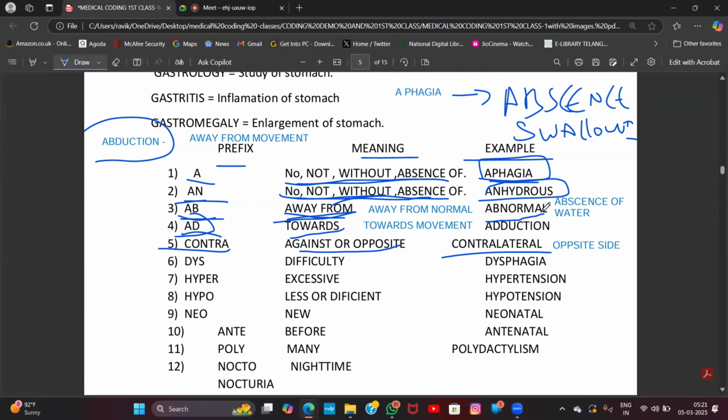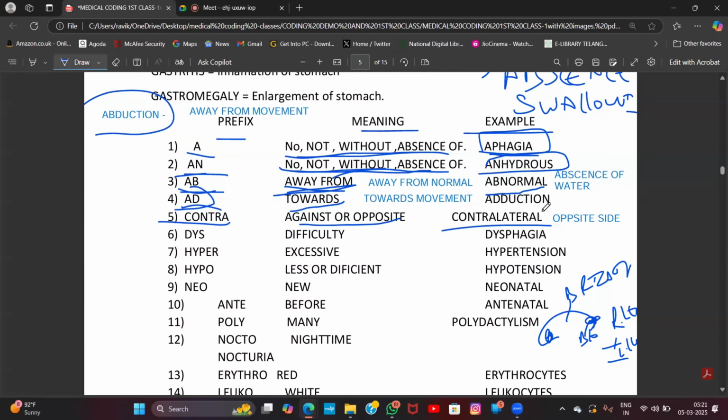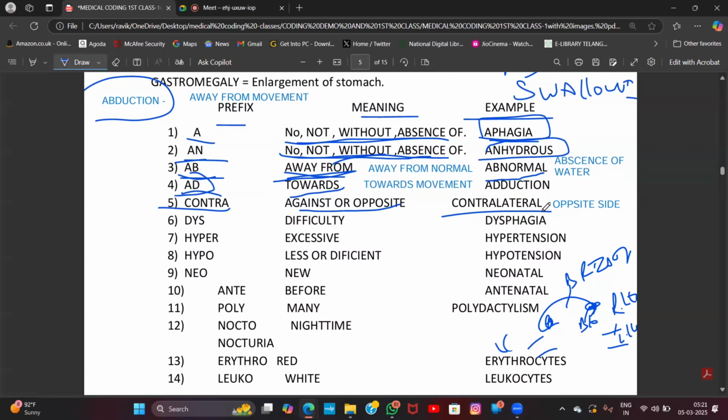See here, in the brain there is a blood clot on the left side. In the blood clot on the left side, the right leg and right hand will be paralyzed. Paralysis ante pakshapatam. If the right side of the brain has a blood clot, the left leg and left hand get paralyzed. Which reaction is it? Opposite reaction. That is called contralateral.